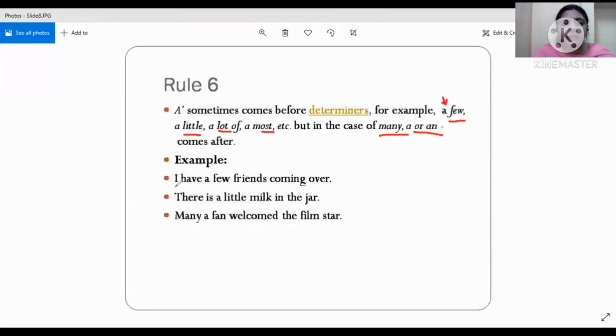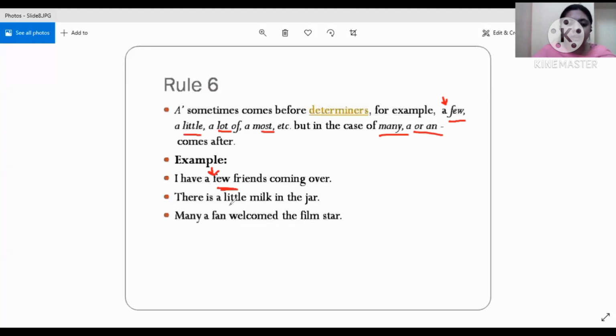Now let us look at the example to have a clear picture. I have a few friends coming over. Now, few is used over here, so we can use a over here. It is not necessary that you use this article with few every time. That is a different case where there's a slight difference between few, a few, and the few. This we will take up when we do the adjectives.